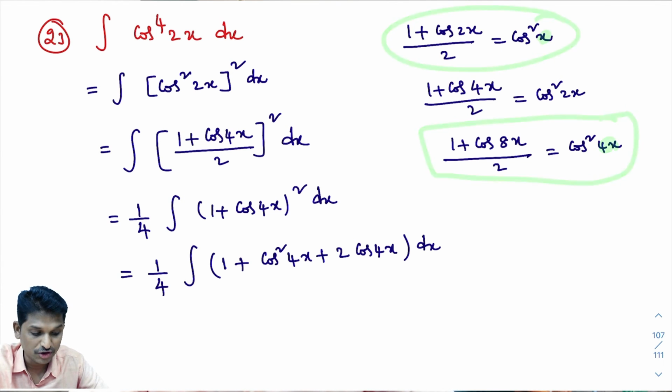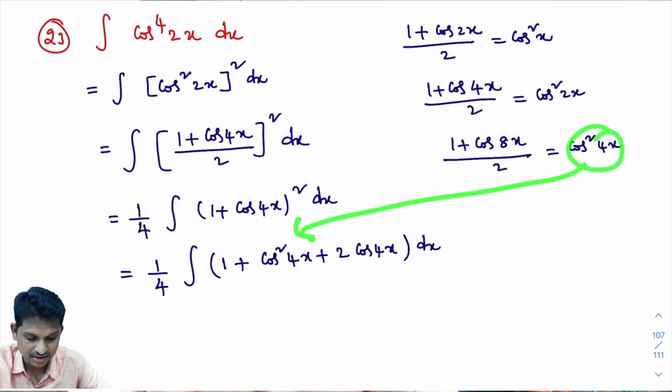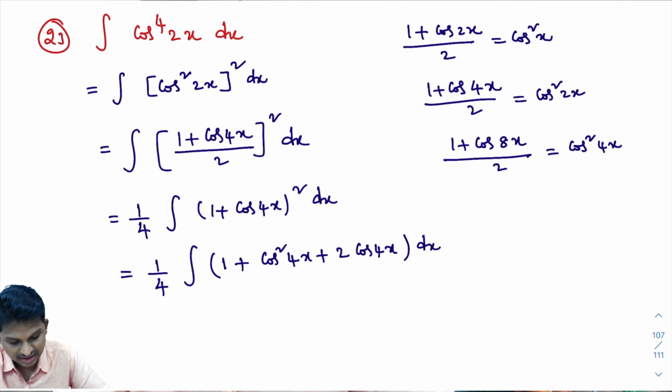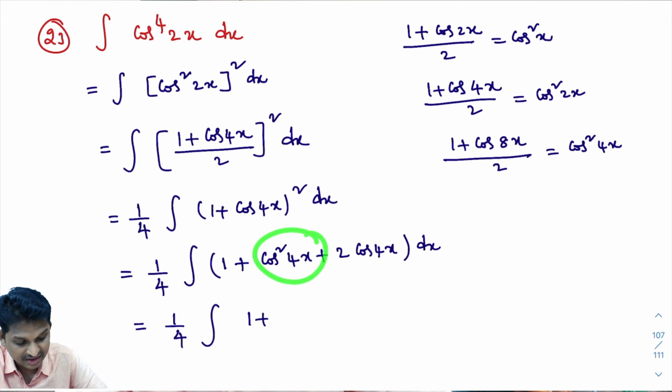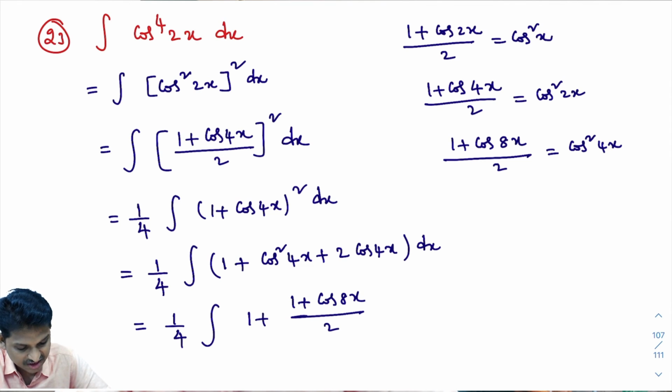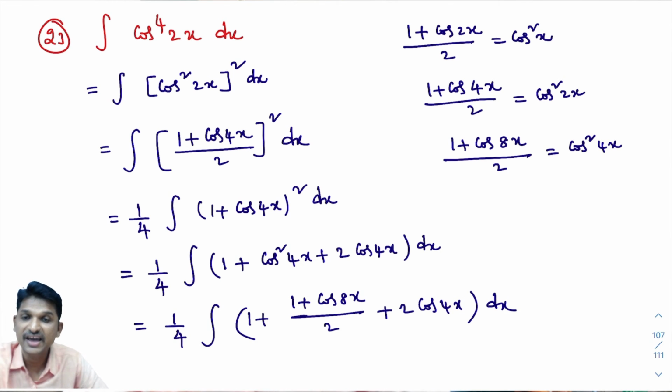See, in this formula, where x is there, I wrote 4x, so that I got cos square 4x. This cos square 4x value, I will substitute here. What is cos square 4x? 1 plus cos 8x by 2. That equals 1 by 4 into integral of 1 plus (1 plus cos 8x) divided by 2, plus 2 cos 4x dx. I hope you are understanding.